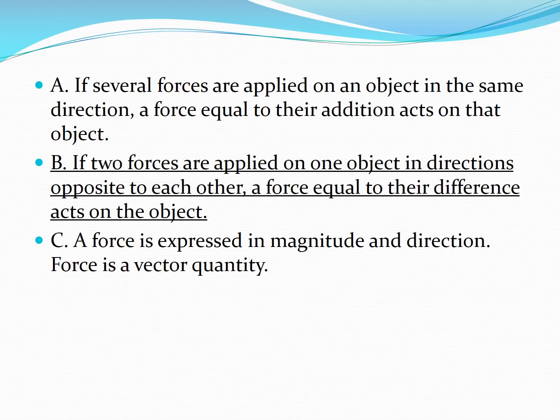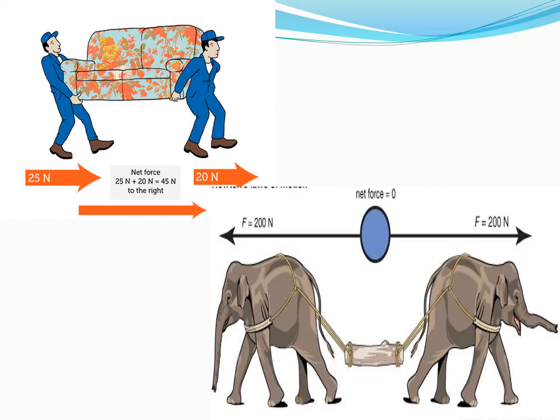Now we look at the third sentence. A force is expressed in magnitude and direction. Force is a vector quantity. Now, in the two examples which we took earlier, in the first example we saw that two people were there. Both of them applied 25 Newton and 20 Newton, and both of them were towards the right.